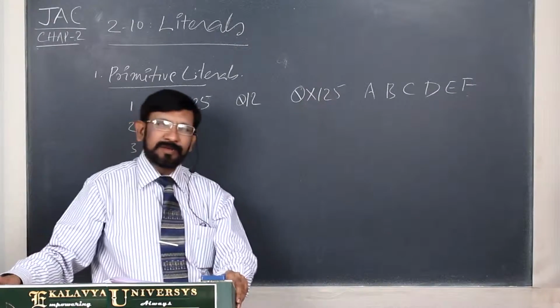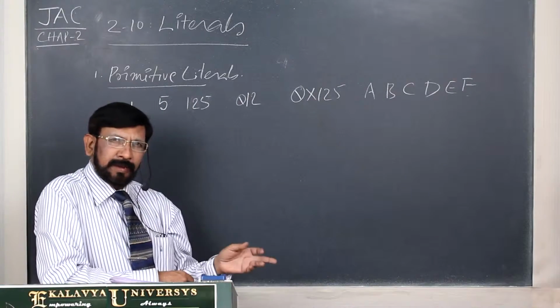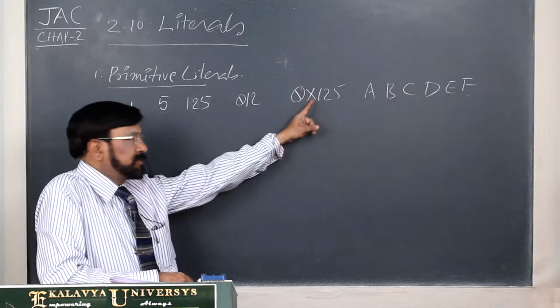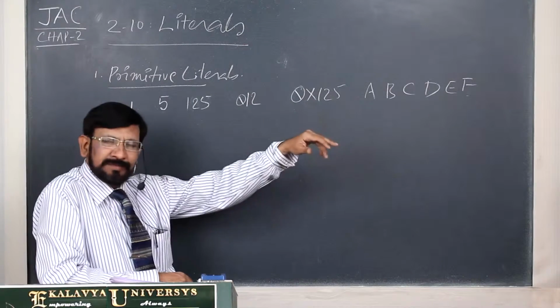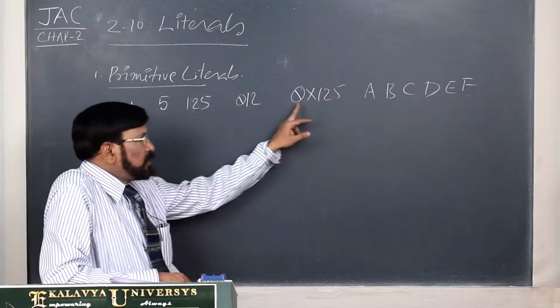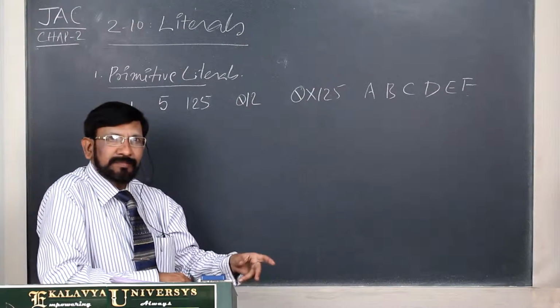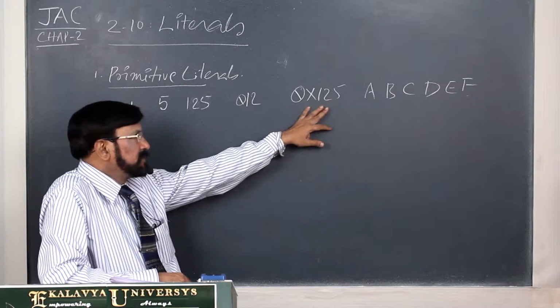Actually, Java is a case sensitive language. That means uppercase is different, lowercase is different. But it is an exception. Only one exception, that as far as hexadecimal is concerned, in Java literals, uppercase and lowercase give the same meaning. So only one exception is there, that you remember.